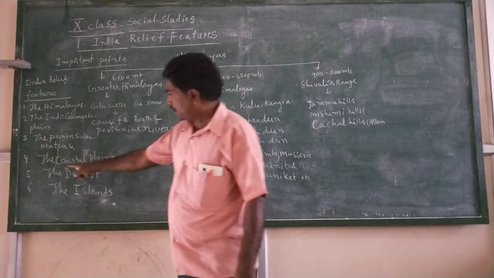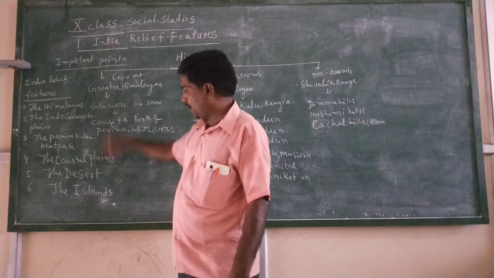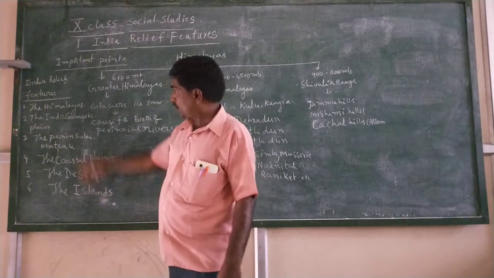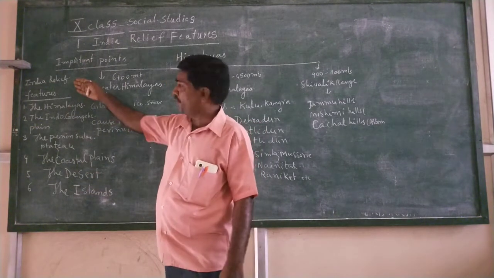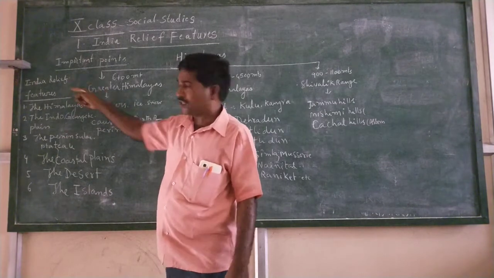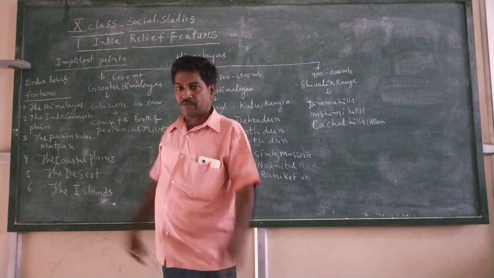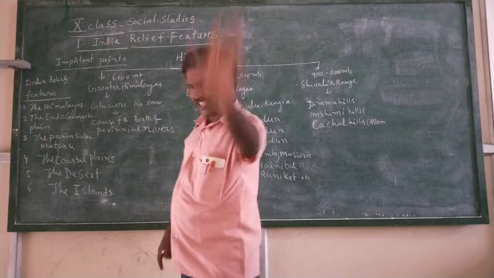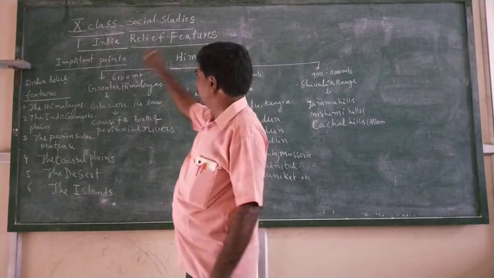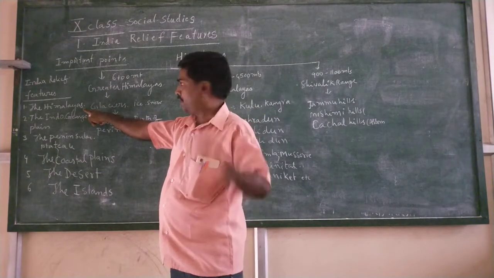And fifth one, the desert or Indian desert. And last one, the islands. These are special features of India. We can say Indian physical features, Indian geographical features. This is called India relief features. First of all, we talk about only one thing. What is that? That is Himalayas. This part is most important.